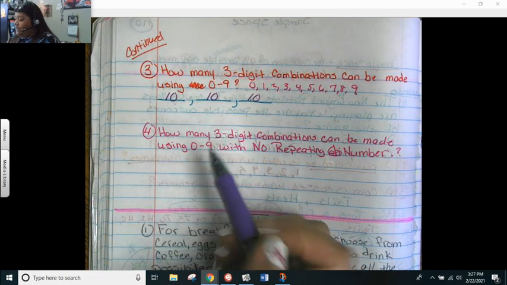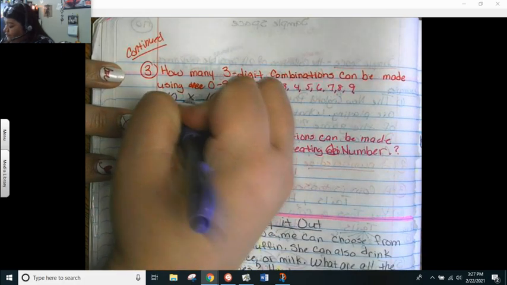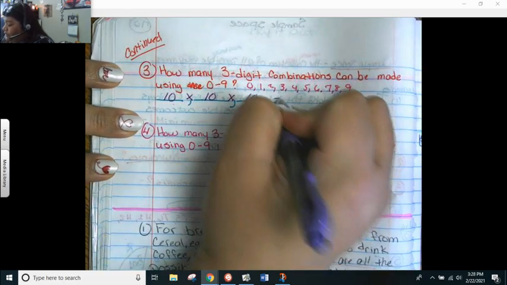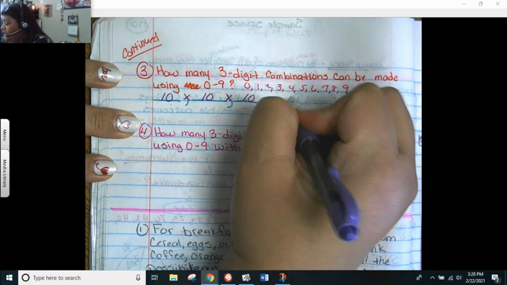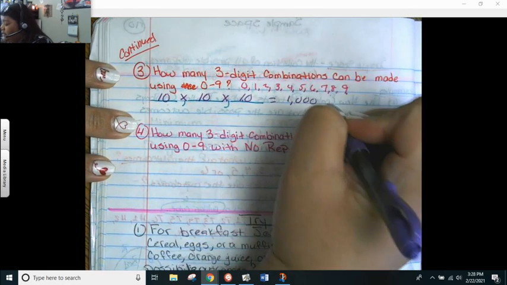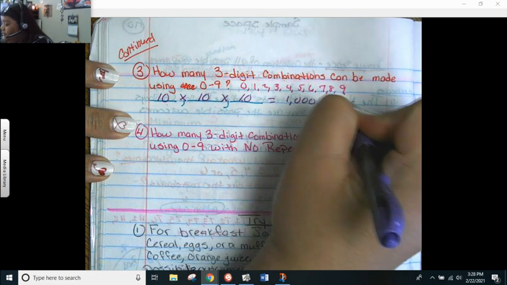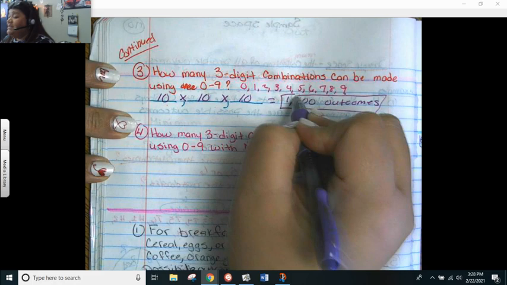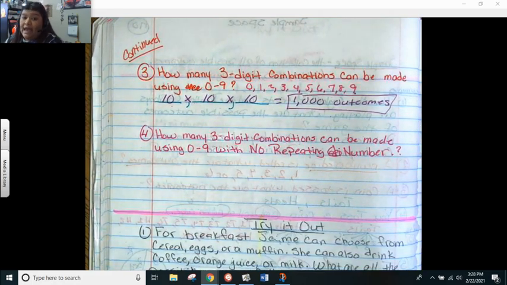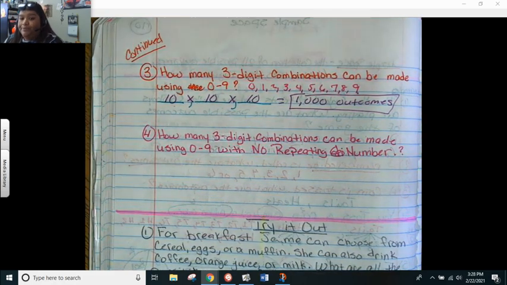Now all you have to do is multiply. 10 times 10 is 100. 100 times 10 is 1,000 outcomes. So there is a possibility of 1,000 different combinations you can have with a 3-digit code.